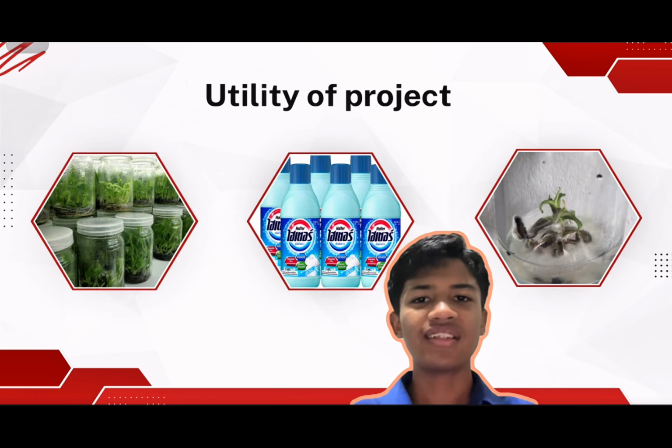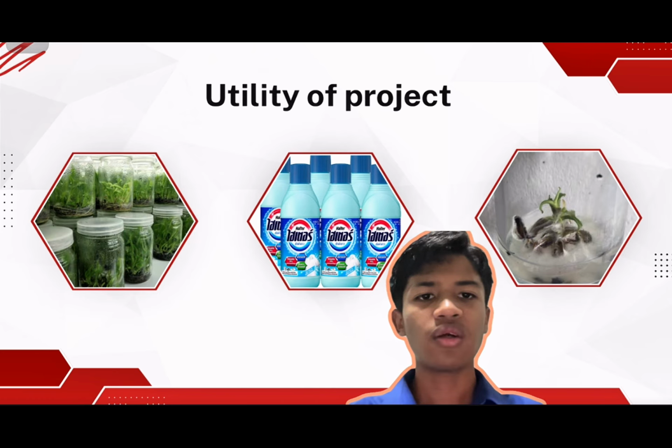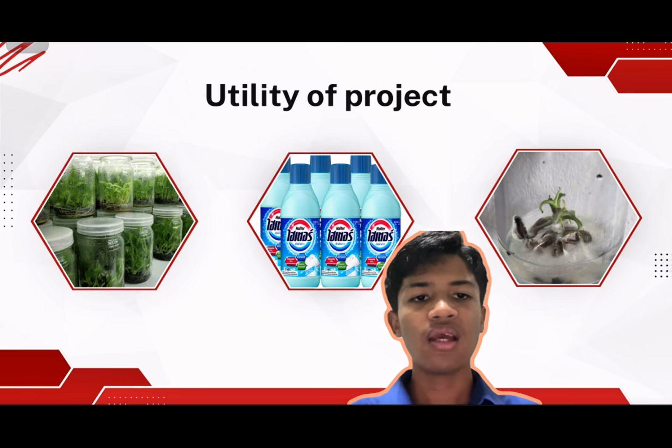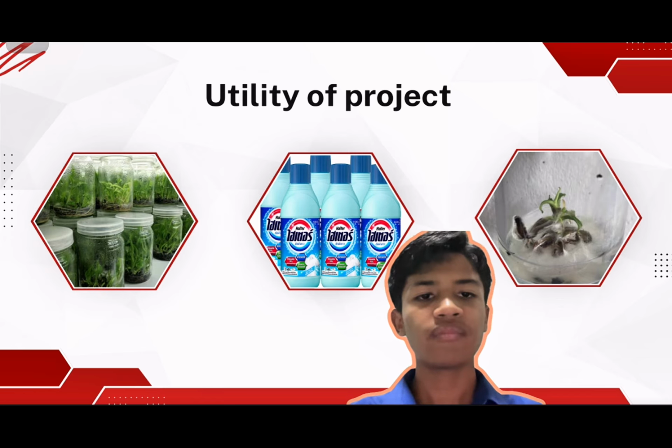The utility of the project: the success of plant tissue culture depends on the composition of nutrient and sterilization technique to ensure optimal growth and disease-free condition for plant tissue. Currently, Hiter is used as a sterilizing agent instead of an autoclave. Well, this method effectively eliminates bacteria, but fungi contamination remains an issue, necessitating the use of additional agents against fungi.